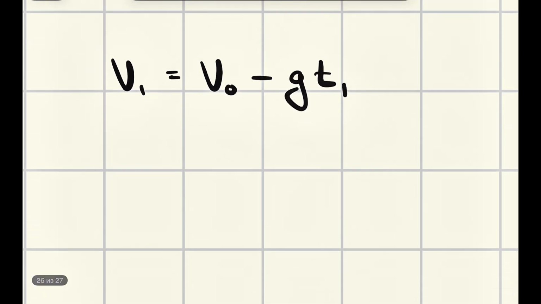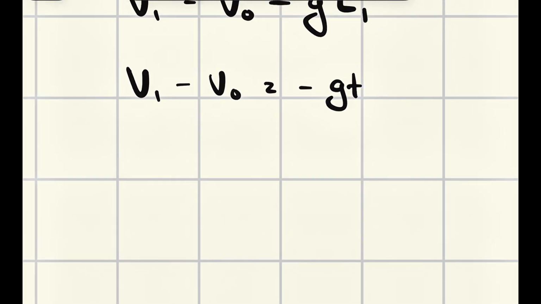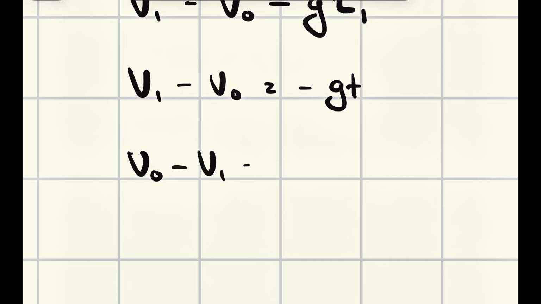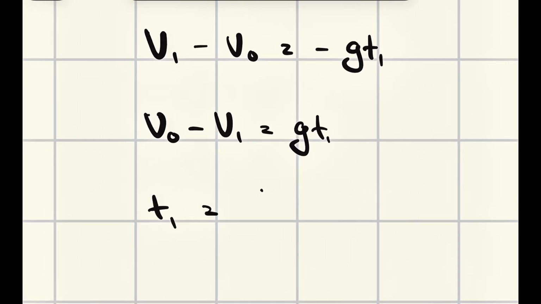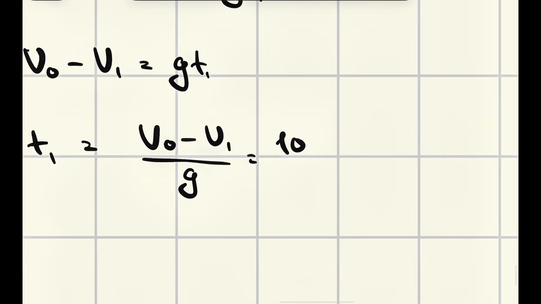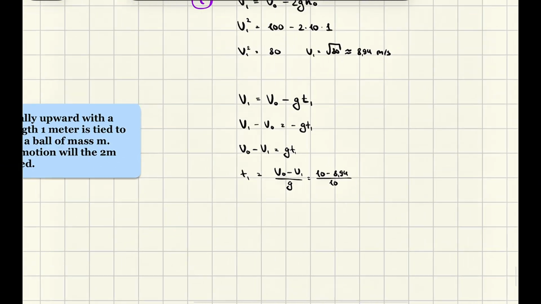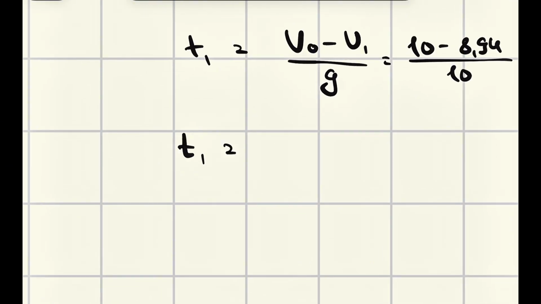Okay, if we know that velocity, we can definitely find it by v final equals v initial, which is our v0, plus at, as you remember, and t will be our time 1, because it's the first part, and this thing would be minus gt, yeah, right, because acceleration is our gravitational acceleration, and it is downward, it's a vector quantity. Okay, and to find time, it's v1 minus v0 equals minus gt. If we want to make it positive, we multiply both sides by minus 1. This thing would be gt, and to find t1, we will just do v0 minus v1 divided by g. And we know the values. This is 10. This is 8.94. This is also 10 as well. So, let's continue. Here, t1 will be about 1.06 divided by 10. And this is about 0.106 seconds. Okay, good.